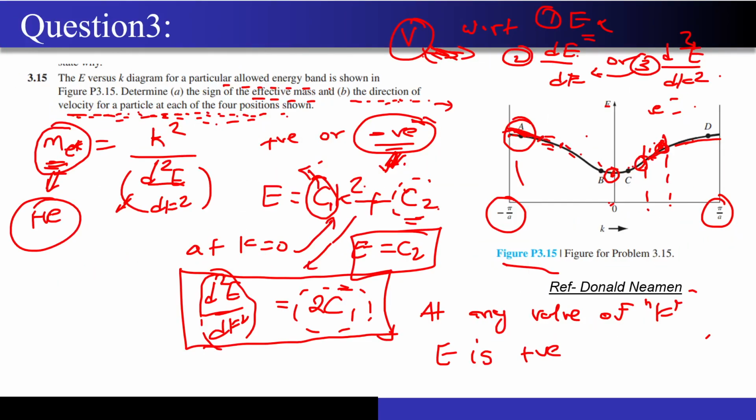Now similarly, a second exercise for you guys. Can you please tell me what will happen at point number B? The slope will be negative or positive? Negative, exactly. At point B, the slope will be negative. What will happen at point number C? Positive, very good. And what will happen at point number D? Positive, exactly, very good. So you guys have solved this question now. I guess this question was taken from the unsolved exercise of Donald Neamen. I'm not very sure, please just check it once.